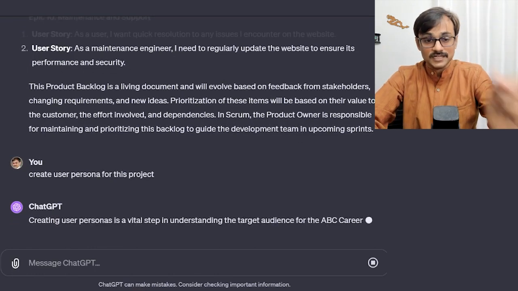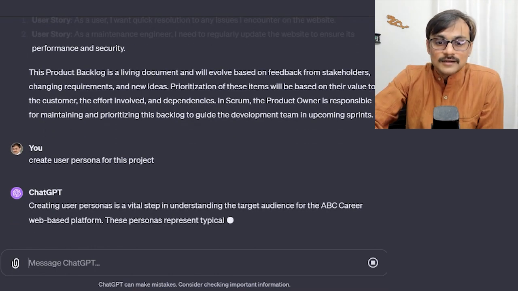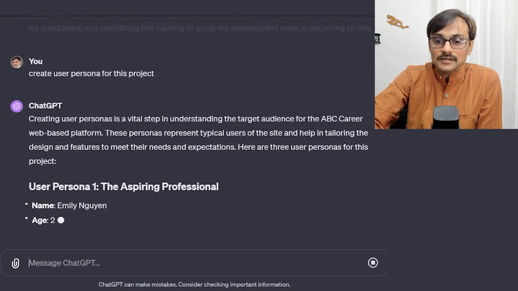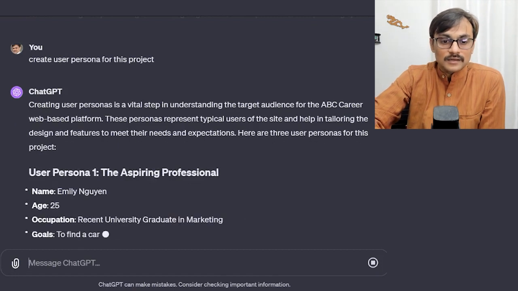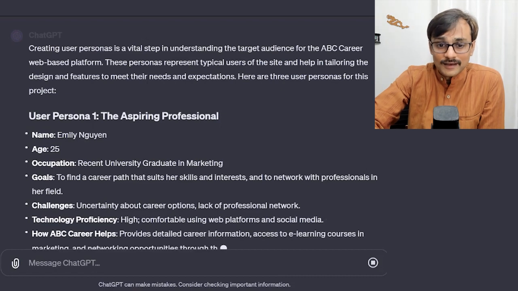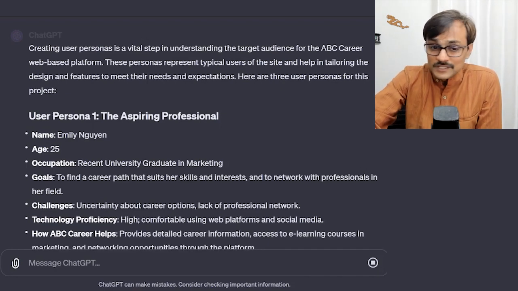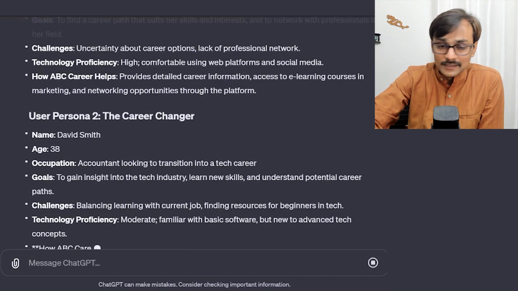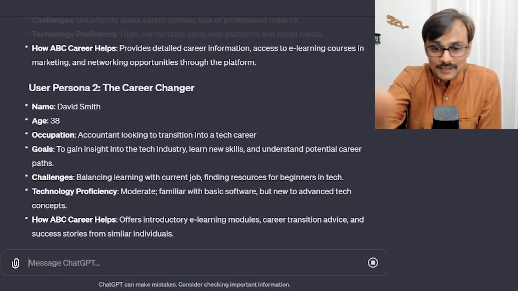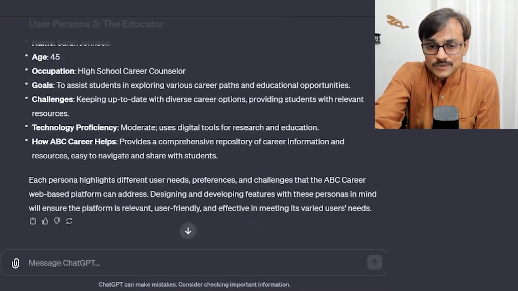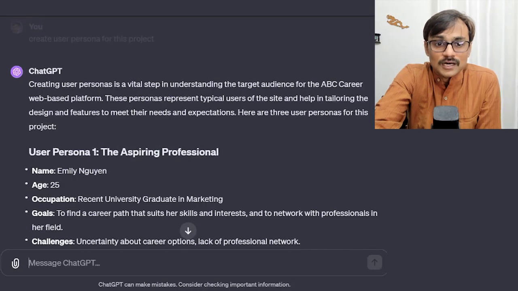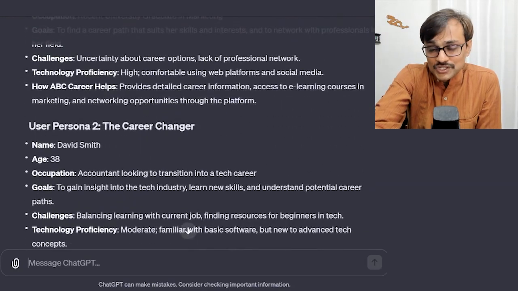Let's see. So if it gives us one or two personas, the aspiring professionals, okay, yeah, it is giving some personas. And if these personas are not matching my real expectation, I can edit the document. If they are matching, then it's good. Yeah, so we can also see career manager, career changer, the educator. These are all the possible personas here.